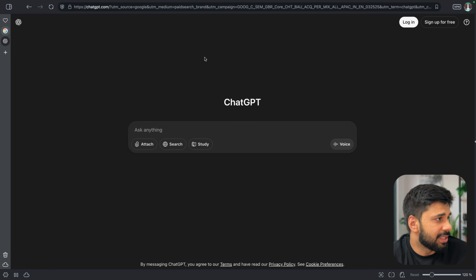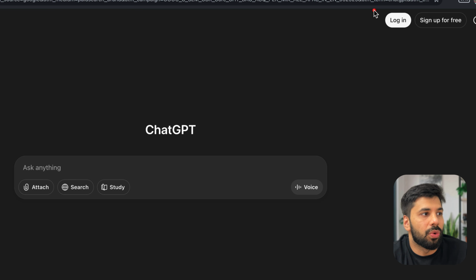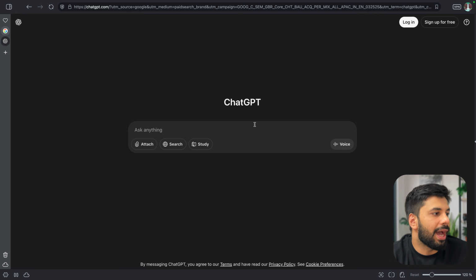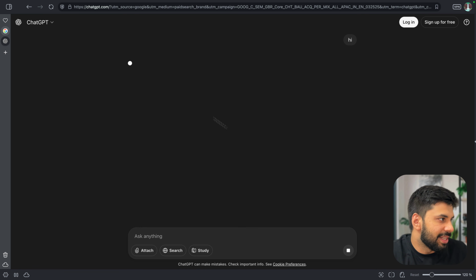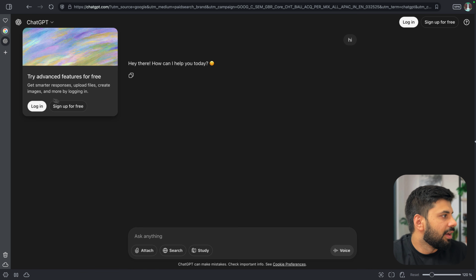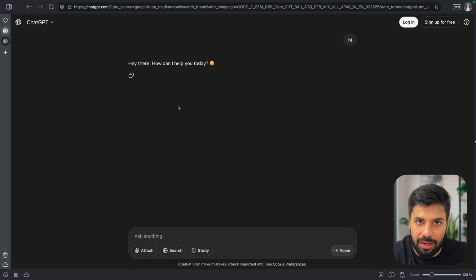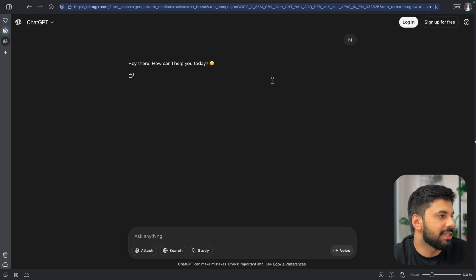Now here, as you can see, this is the raw ChatGPT. I have as of now not logged in, right? So it is totally logged out, where if I want, I can still ask the question. So I can just send it hi. And without even logging in, it lets me chat with its model, right? So no details as such, like which model we are using or anything. I think they are just asking you to log in if you want to get those details. So let's now move forward. And this is what I use sometimes when I just have to do any particular work, opening the same in incognito and then asking my query. But for major power users, let's go and log in and see the same in action.